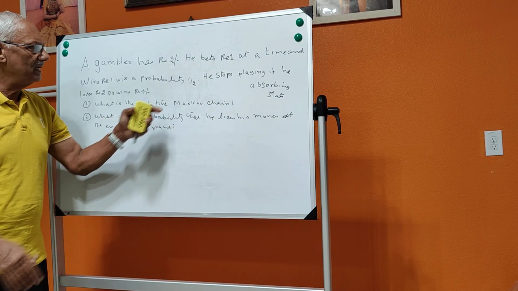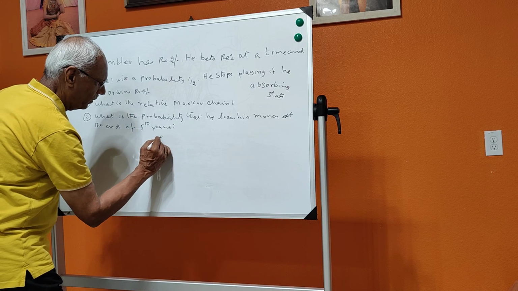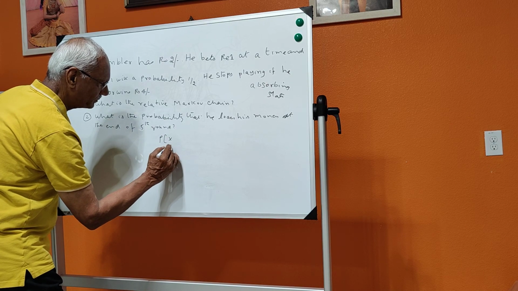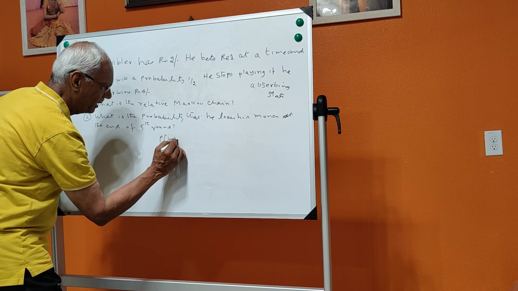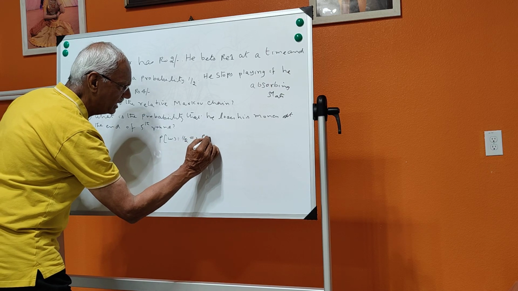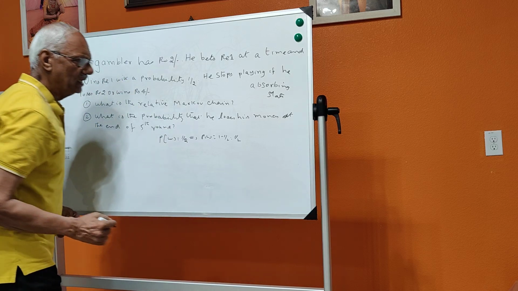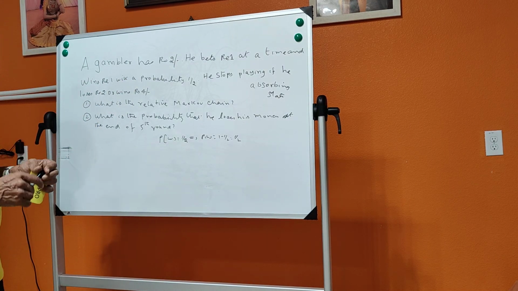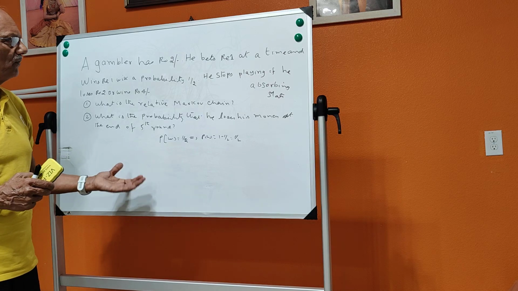So the probability of losing is 1 minus half, that is equal to half. That means winning or losing have equal chances, half and half.